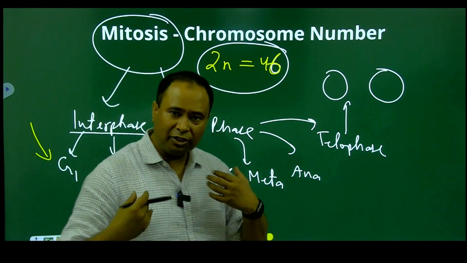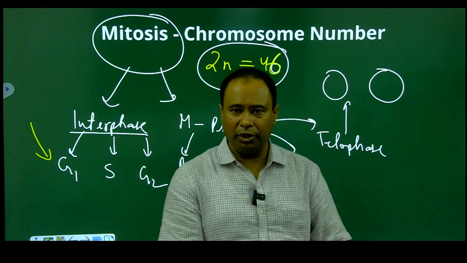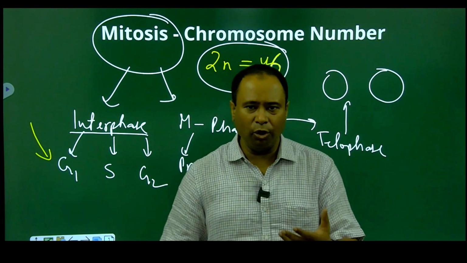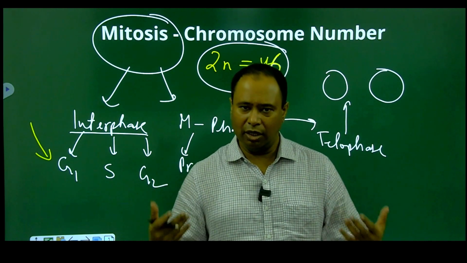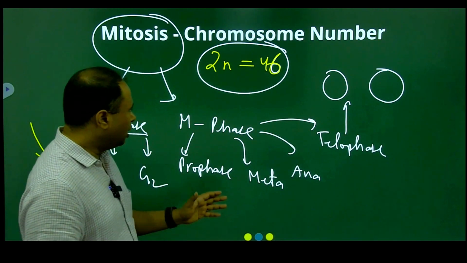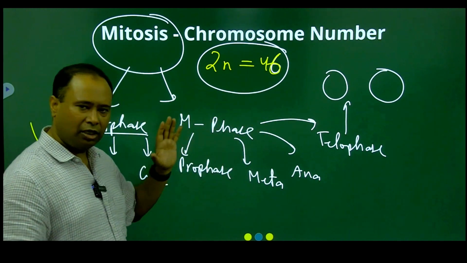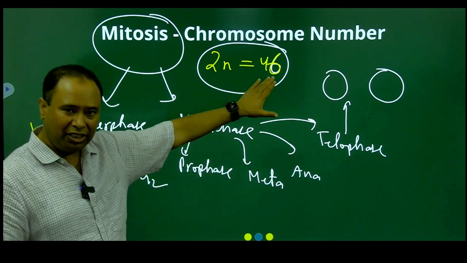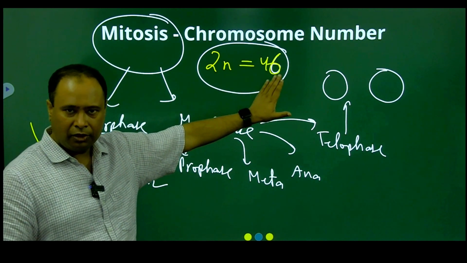That means in our somatic cell, ये जो हमारी body की cells हैं, यहाँ पे we have 23 chromosomes which have been contributed by the sperm and 23 chromosomes contributed by the egg. They fertilize, we get a zygote. The zygote divides, we get an embryo, and the embryo gives rise to the entire organism. So let us not beat around the bush. We are starting with a human diploid cell which has 46 chromosomes. 23 are coming from the mother, 23 from the father. So the situation is very clear.